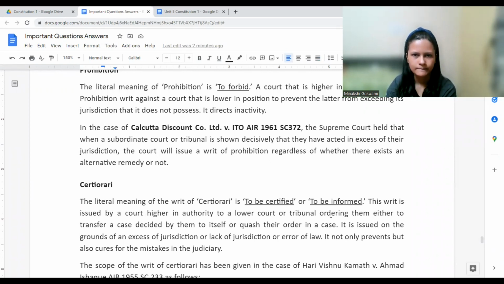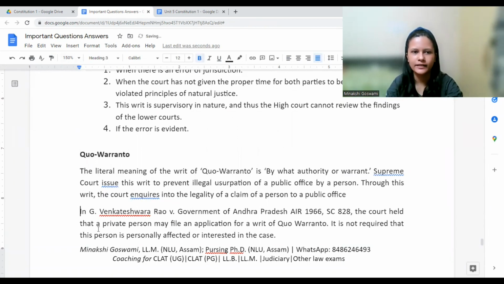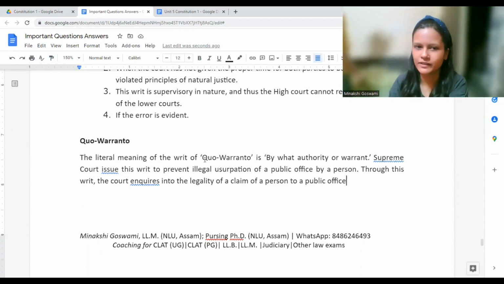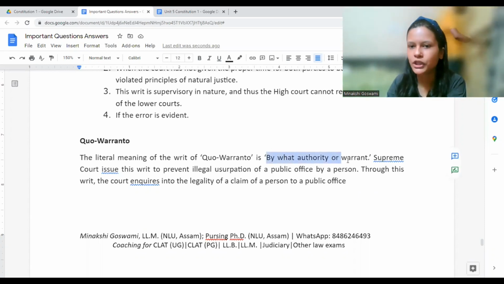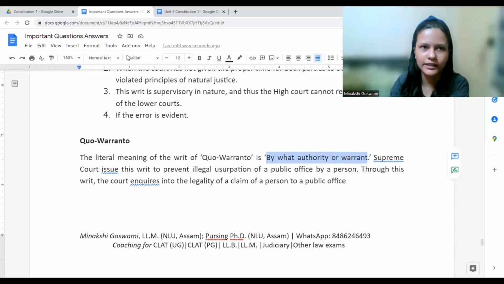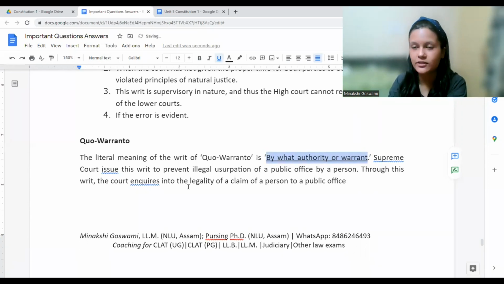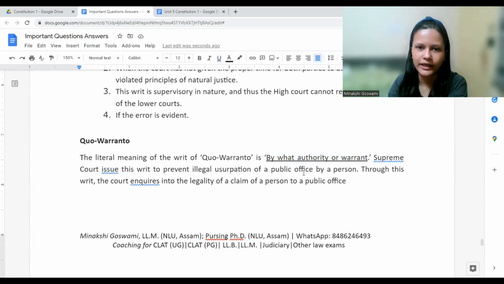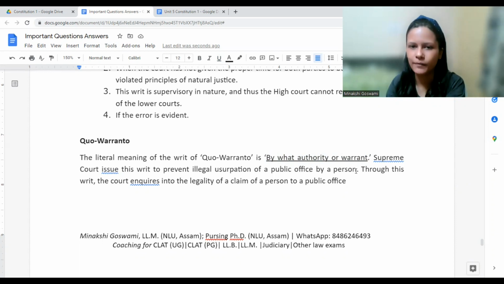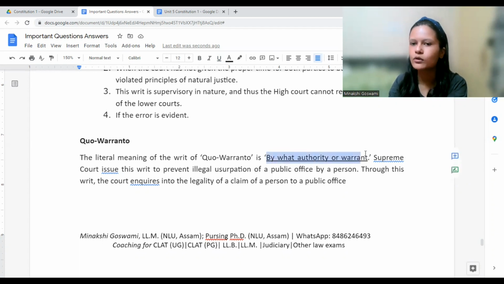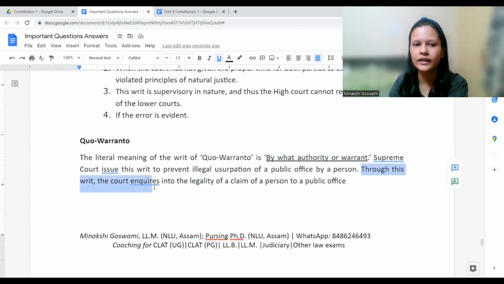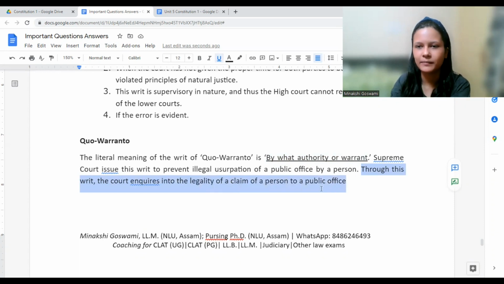Yes, ma'am. So the last one that we have is Quo Warranto. We will see it. The literal meaning of the term Quo Warranto is by what authority. What is your authority? The court is going to ask that question in case of Quo Warranto. The Supreme Court issues this writ to prevent illegal usurpation. When there is a public officer or a person who does not have authority but still does something, the court would ask, what is your authority? How have you done this certain thing? Through this writ, the court inquires into the legality of a claim of a public officer.